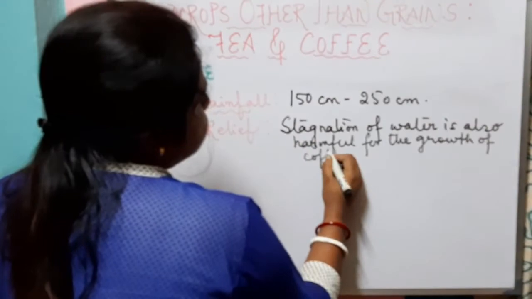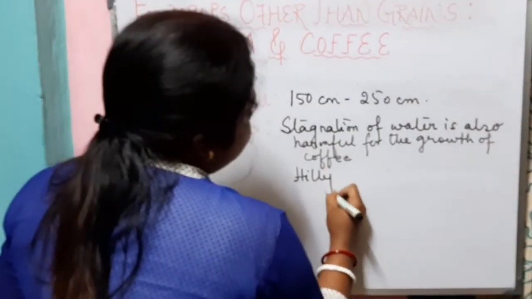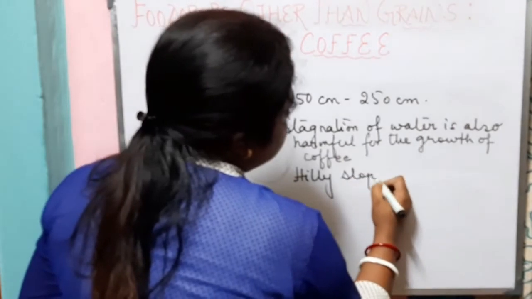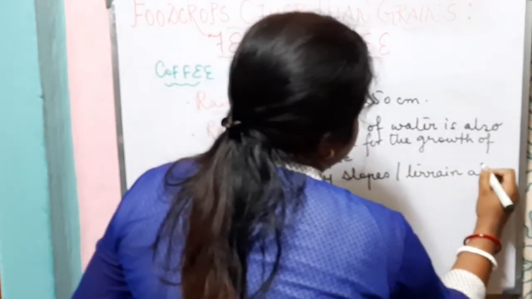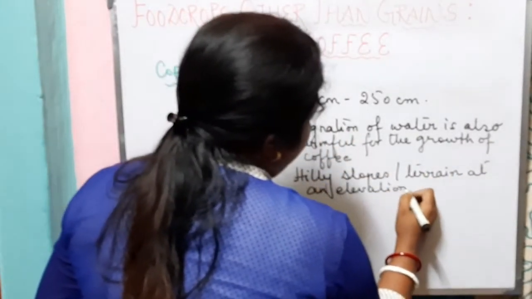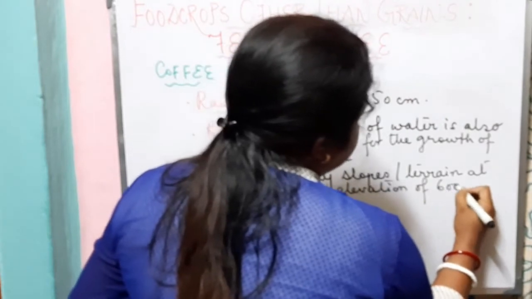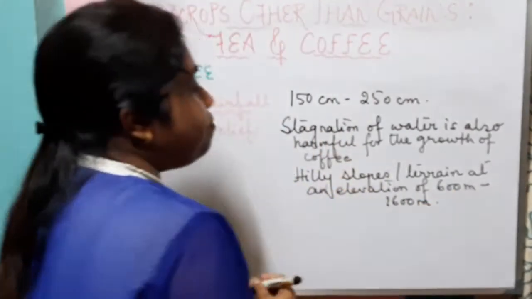So it grows well on hilly slopes or terrain at an elevation of 600 meter to 1600 meter.